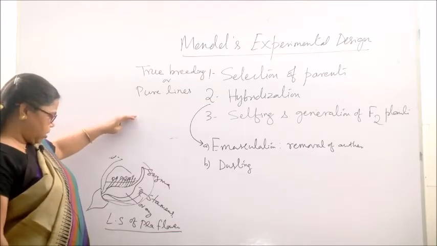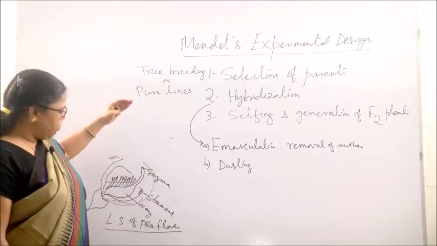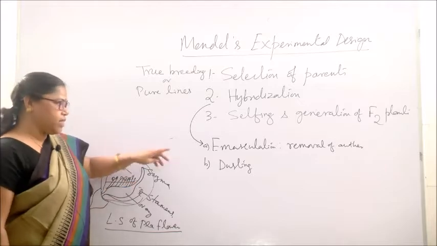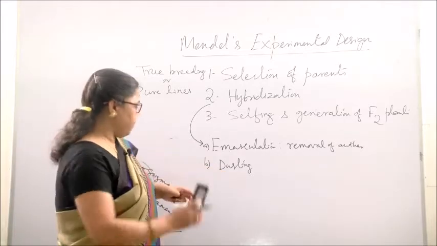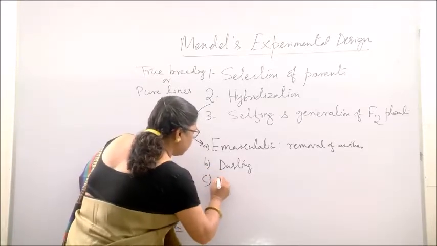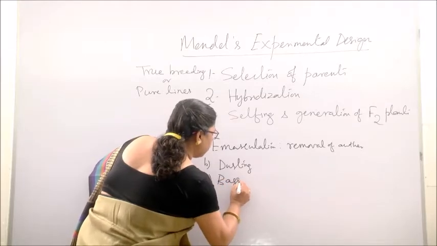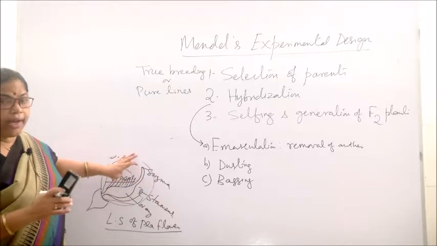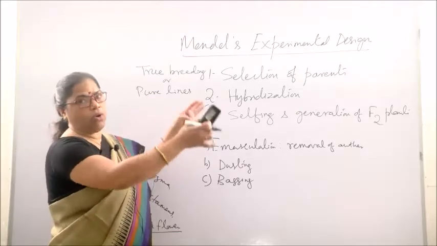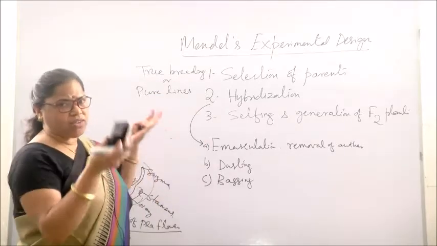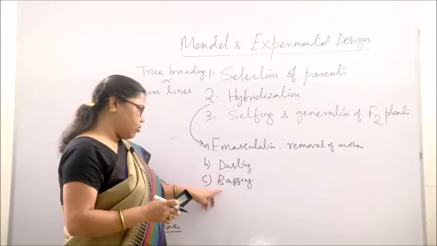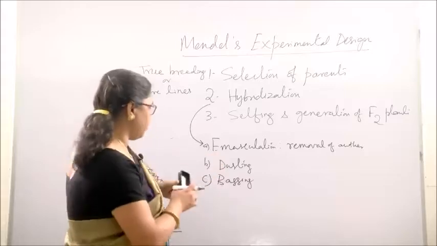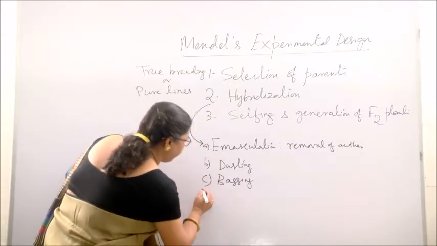From those anthers you artificially pollinate the stigma of this flower, and that is known as dusting. Clear? And after dusting you have to cover those cross pollinated flowers, so that they will not be contaminated with other anthers from other plants or flowers. So that is known as bagging. Bagging here means to cover those to prevent contamination.